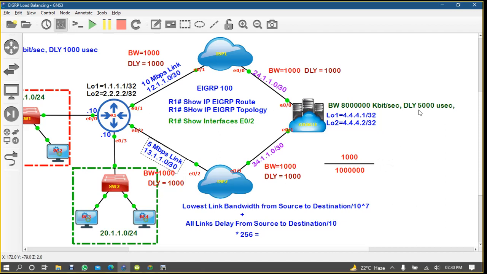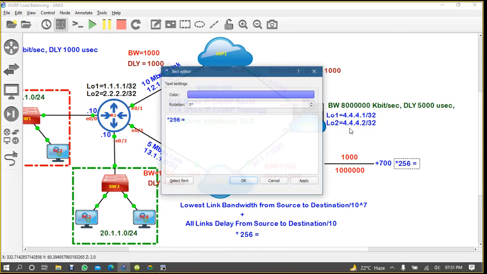If we are taking from this side, 1000, 1000, and 5000, 7000. 7000 divided by 10 is 700. So we write plus 700, then multiply by 256.